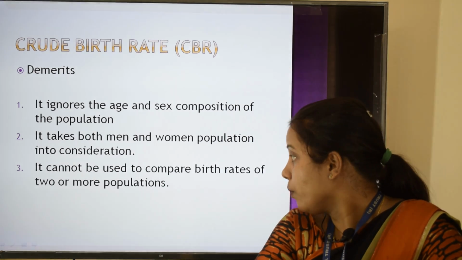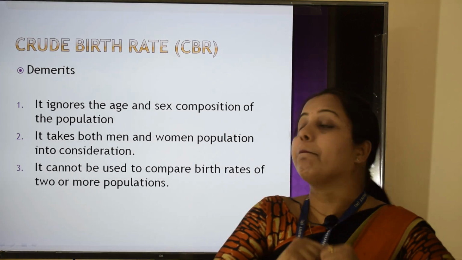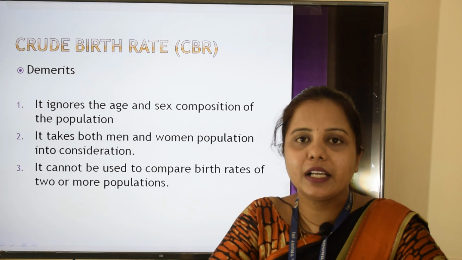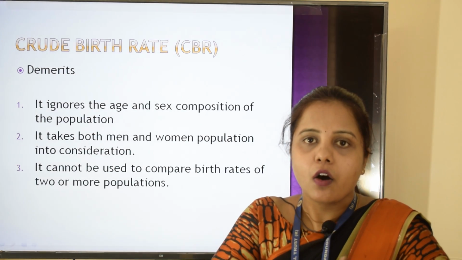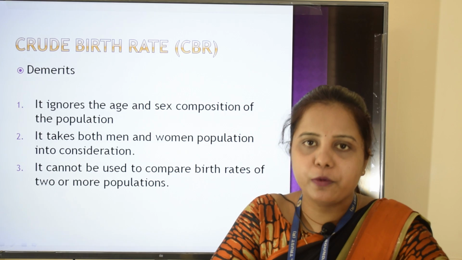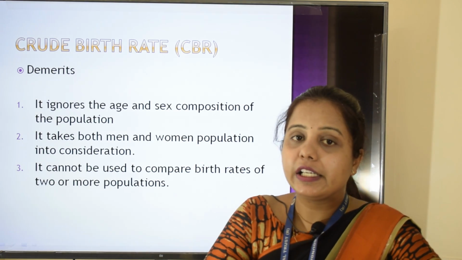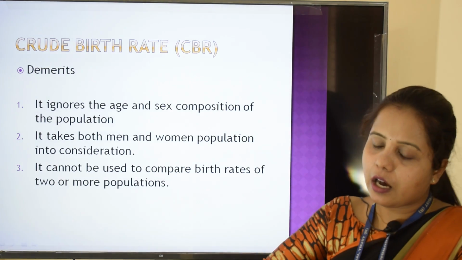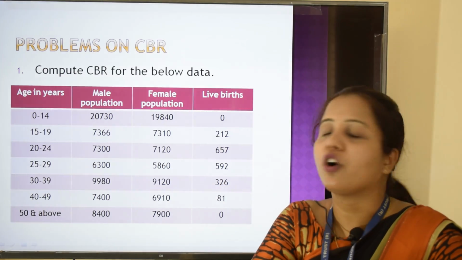And also we can't compare birth rates. We can't compare birth rates using CBR of two different populations. So these are the demerits of CBR. Now we shall solve one problem on this CBR.